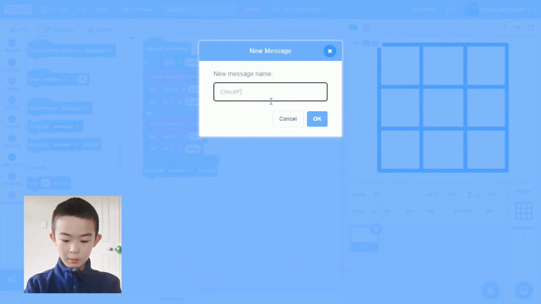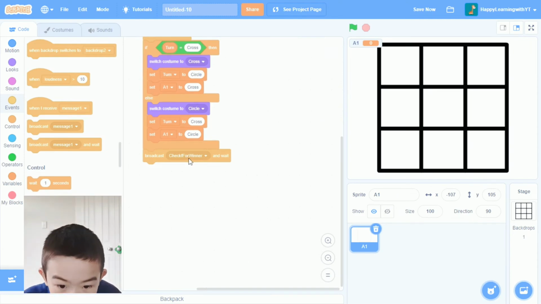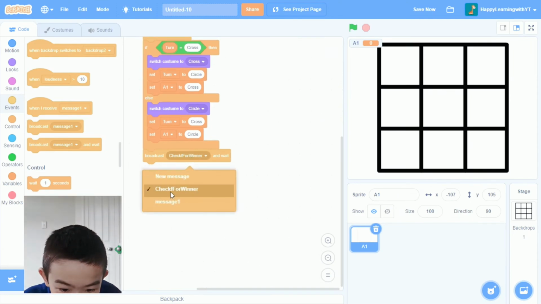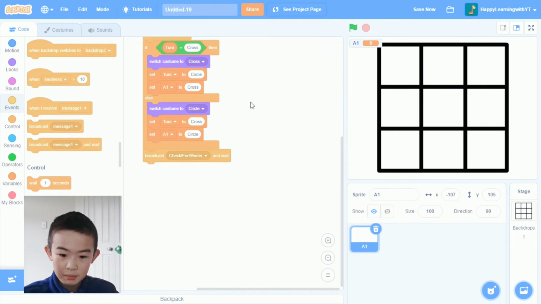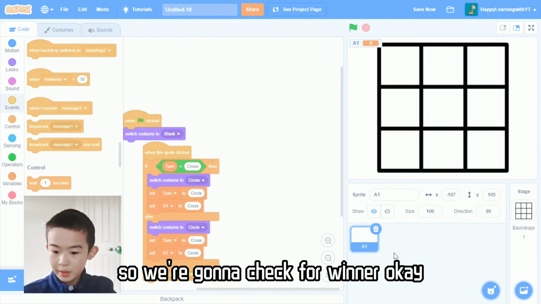Check for winner. Oh, I added a little E there, but whatever. So you know what it means. So we're going to check for winner.